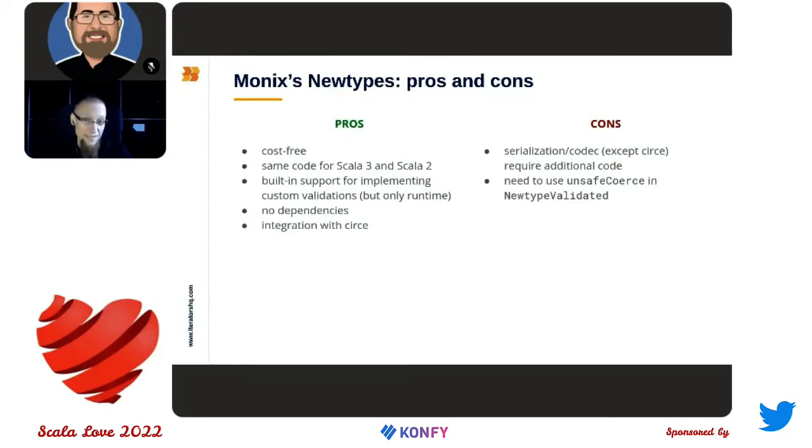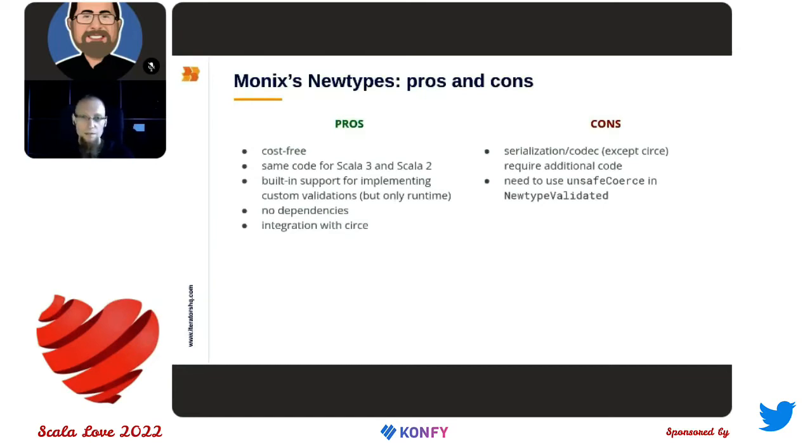It works in runtime, and for validation you need to extend a different type, but still it works quite nice. Monix Newtypes will not add any additional dependencies to your project, and recently there was released an integration with Circe as a separate artifact, so you do not need to include that if you are not using Circe.